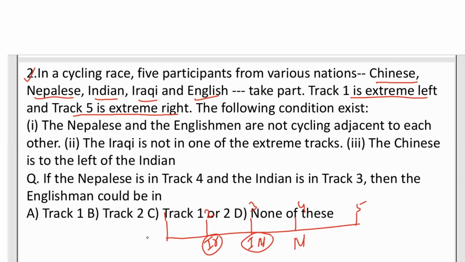But if we put the Chinese here, then for the Englishman, we cannot put Englishman at track 5. Why? Because Englishman cannot be adjacent to the Nepali. So the condition of Chinese and this condition are not compatible. So our correct answer is Data not sufficient. That is D, our right answer. Correct answer is D, that is none.